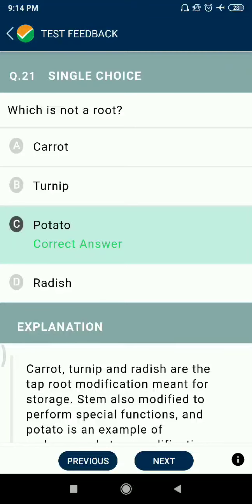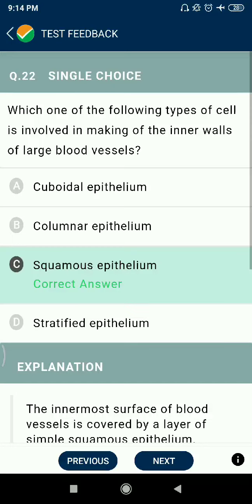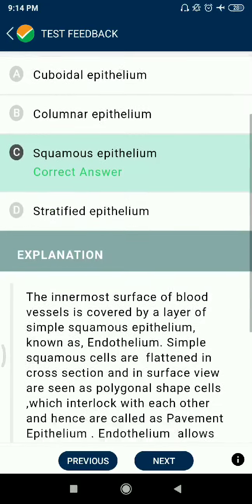Question 21. Which is not a root? Potato is not a root, it is a stem. Question 22. Which one of the following types of cells is involved in making of the inner walls of large blood vessels? Squamous epithelium.